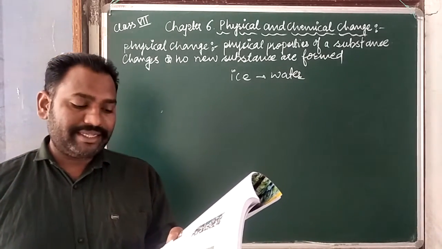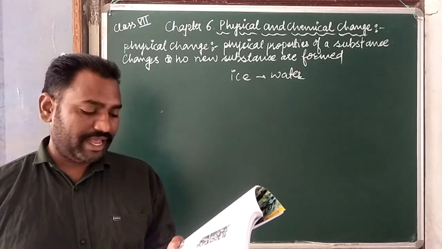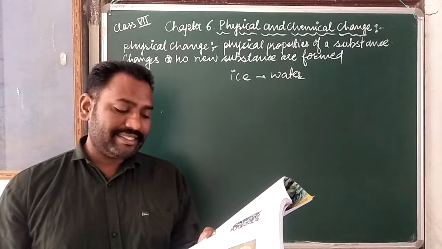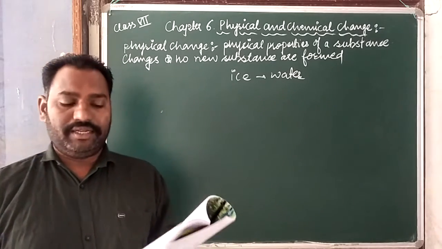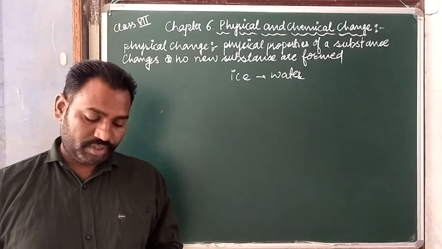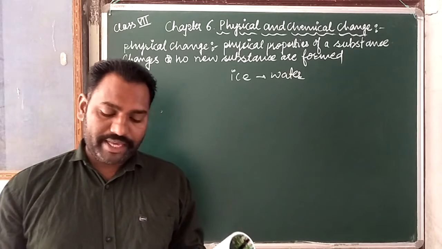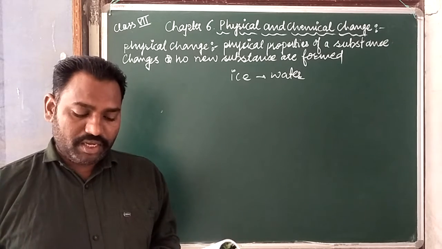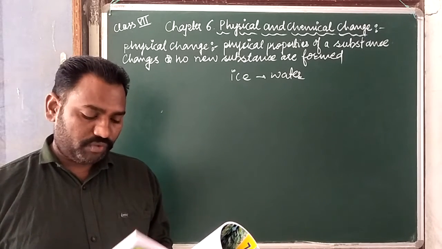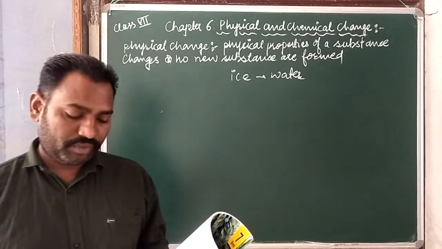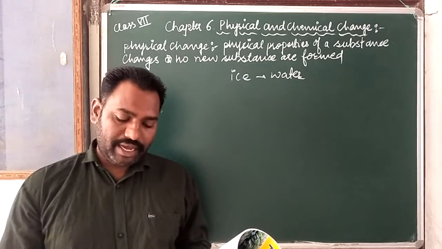When ice melts, it changes to water. This is a change from solid to liquid state. The water can be converted to ice by freezing it, and this is a change from the liquid to the solid state. Similarly, the change of water into water vapor on boiling and the condensing of water vapor back to water on cooling are changes of state.